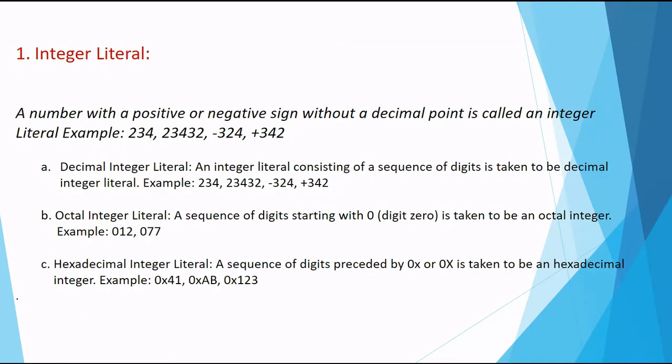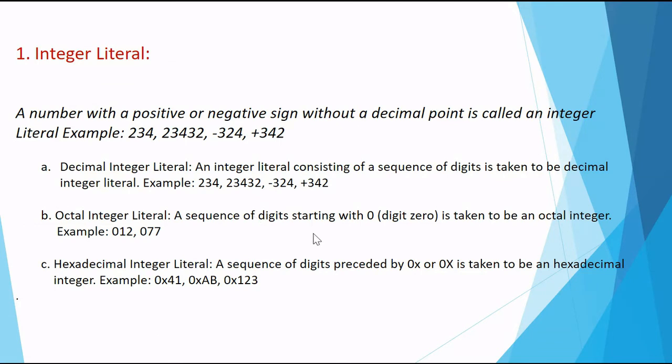Now, what are integer literals? A number with a positive or a negative sign without a decimal point is called an integer. So, when I write int number 1, I can use any of these numbers which are either positive or negative. Now, it is not that only decimal integers are understood by the computer.